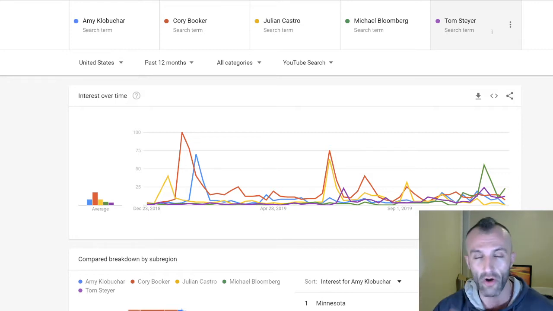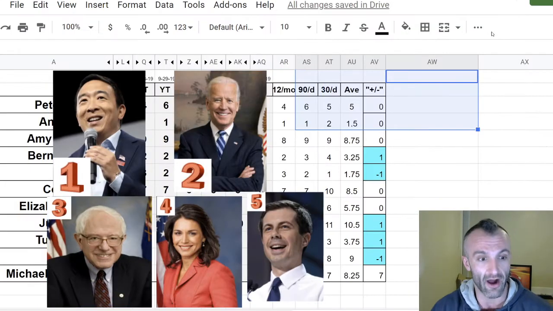And I put all that together into a spreadsheet and came up with the top 5 candidates: Andrew Yang, Joe Biden, Bernie Sanders, Tulsi Gabbard, and Pete Buttigieg.